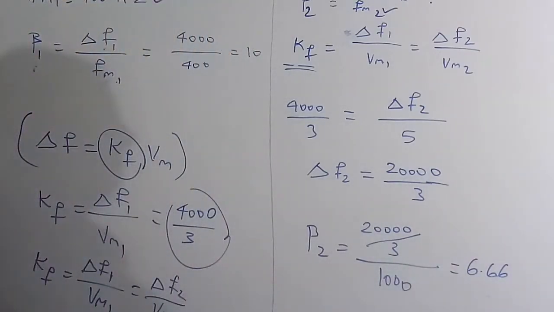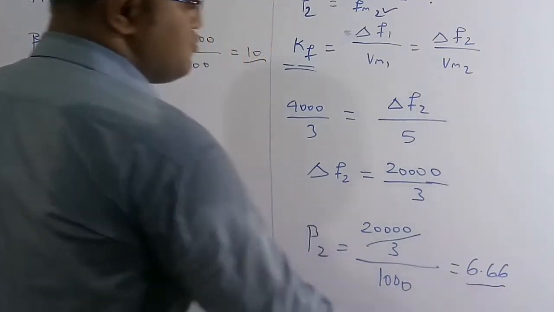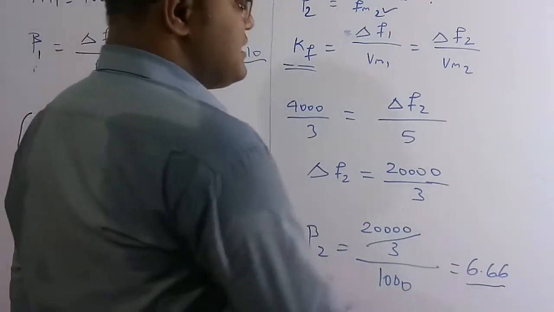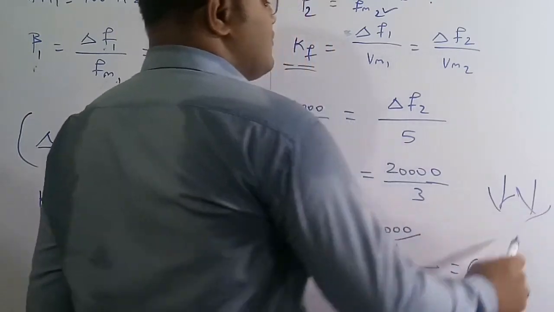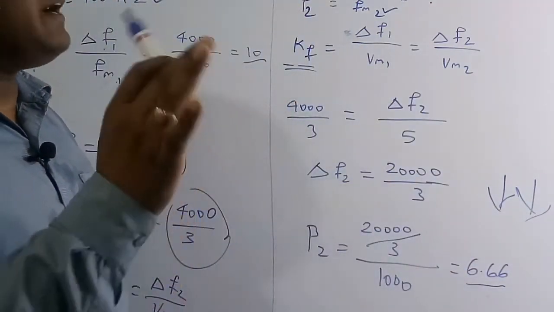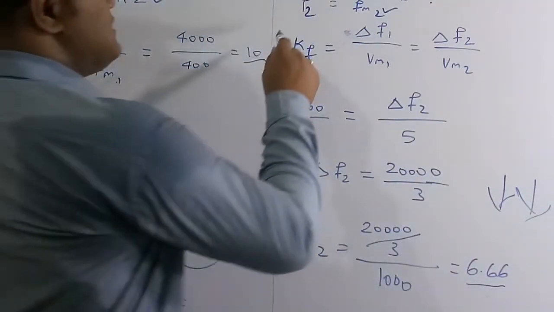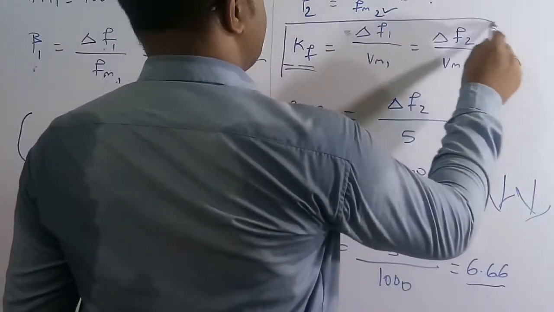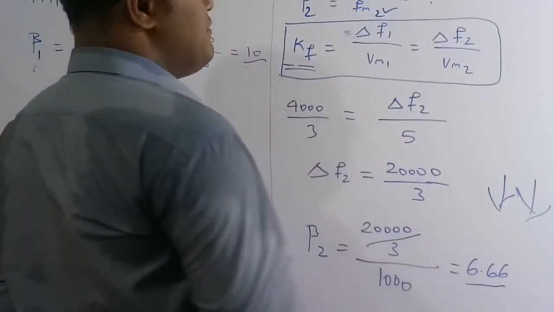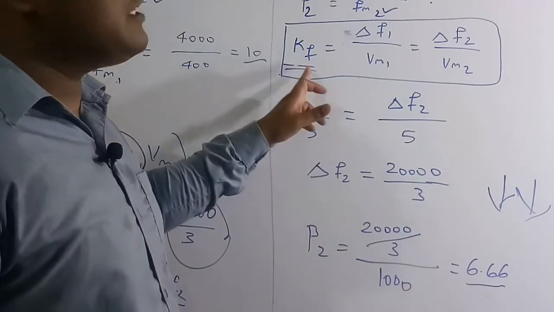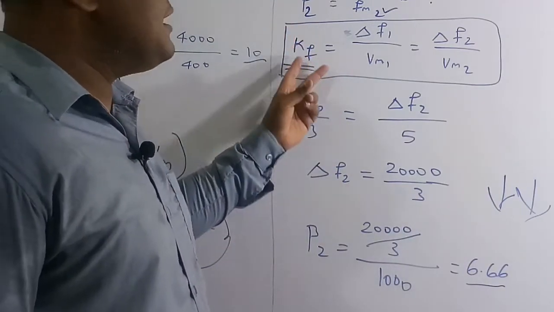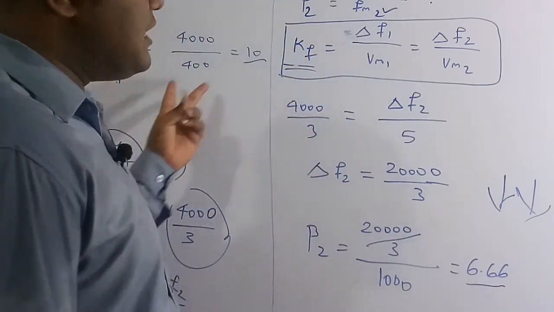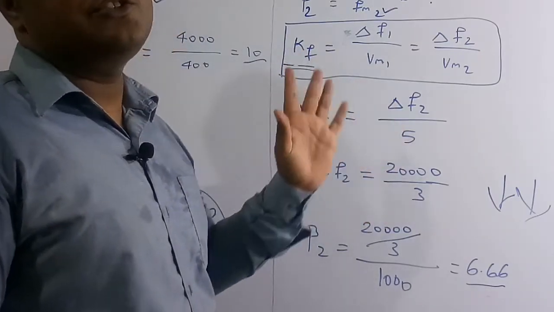So the modulation index in the first case is 10 and the modulation index in the second case is 6.66. So we can conclude that the modulation index has decreased. The only thing I am trying to say is that the Kf value always remains constant. Whatever the other variables, they may vary, but Kf is the only constant term, in the first case and the second case. From this only we have solved this numerical.